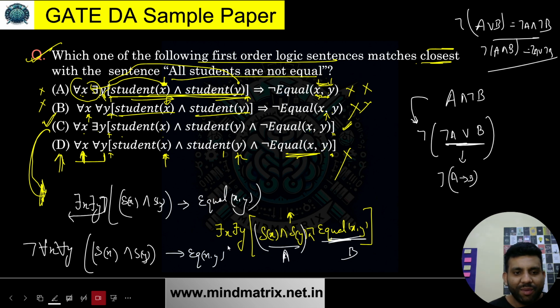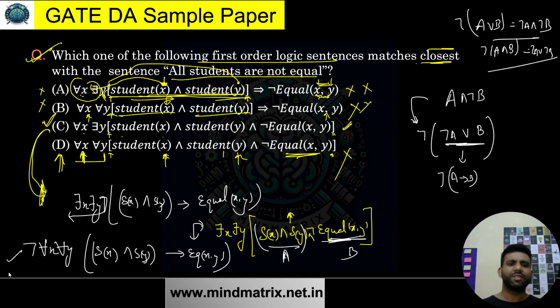Now what does this thing mean? Let's understand. These two statements are the same. What does this statement tell? It tells me at least one such pair exists which are different, which are not equal. At least one such pair of students, X is a student, Y is a student, such that they are not equal. And what does the other refer to? It simply tells me it is not the case, this statement is false, that every student is the same. Every student is equal to every other student. When I am putting negation over here, what was this thing telling me?